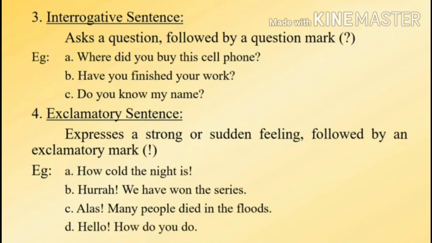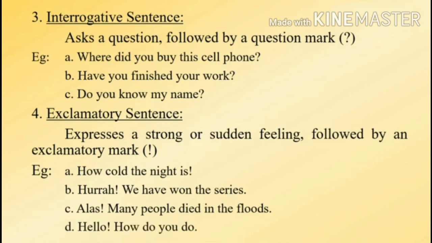Now students, we will start with the third kind, that is called the interrogative sentence. Interrogative sentences are those sentences which ask a question and are followed by a question mark. Example, where did you buy this cell phone? Question mark. Have you finished your homework? Question mark. Do you know my name? Question mark. So in the above statements, we can come to know that if it is asked as a question and followed by a question mark, these sentences are called interrogative sentences.